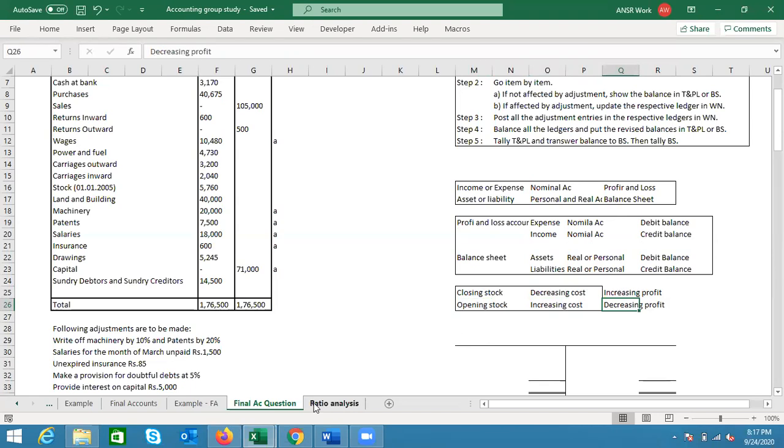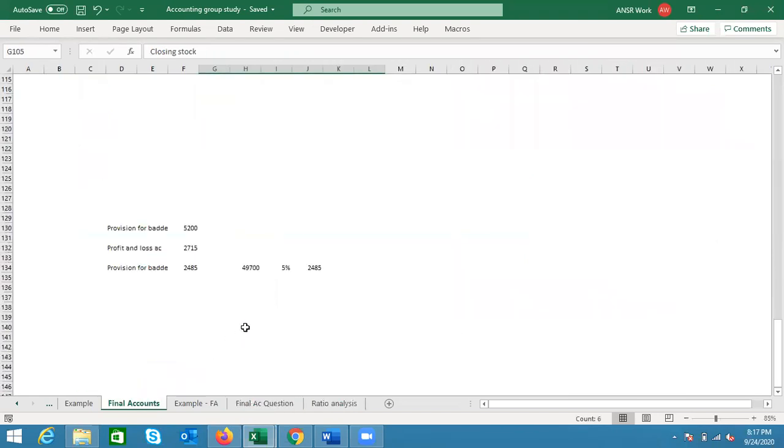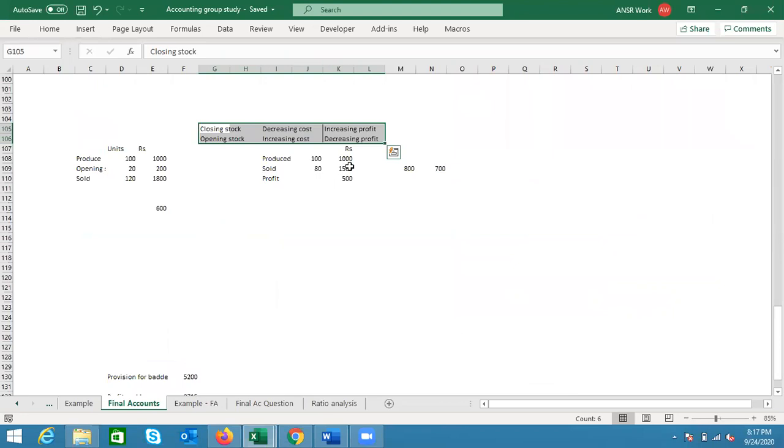And the logic behind it was, when you have a closing stock at the end of the year, for calculating the profit, here we had an example where, if you remember, we produced 100 units for 1,000 rupees and we sold 80 units only. So for comparing this 1500 sell price to the cost, we calculate the cost for 80 units, not 100 units. So while calculating, it gets reduced by 200 rupees, it comes to 800. So we calculate the profit by 1500 minus 800, which comes to 700.